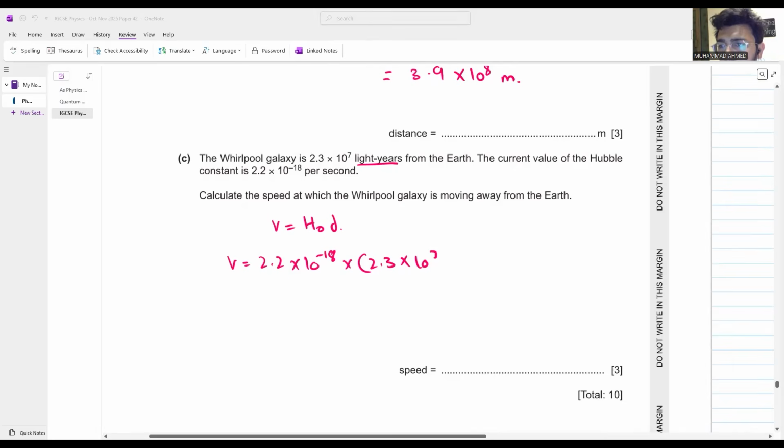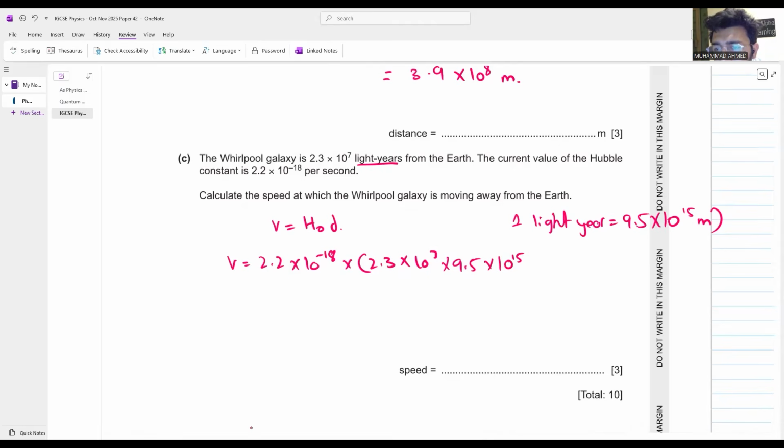Now you have to remember, आपको पता होना चाहिए, 1 light year is equal to what? 9.5, 10 to the power of 15 meters. 9.5, 10 to the power of 15 meters. What does your velocity come out to be? बताओ भाई, velocity क्या आ गई आपकी? 4.8, 10 to the power of 5 meters per second is your velocity.